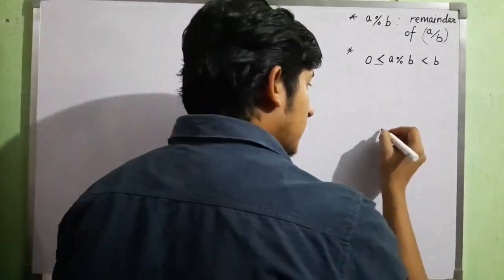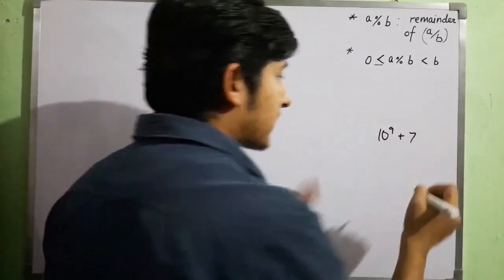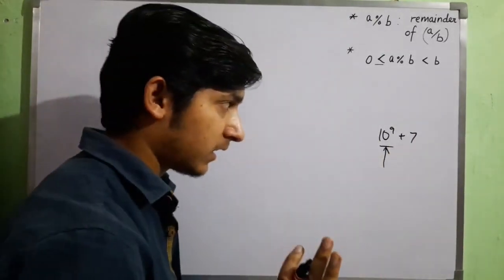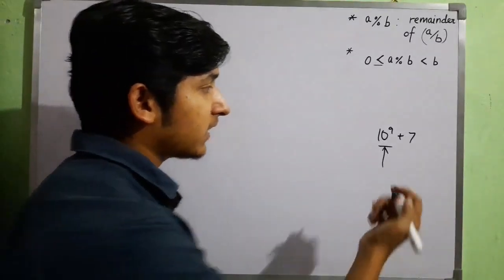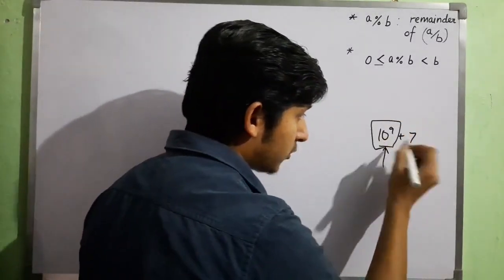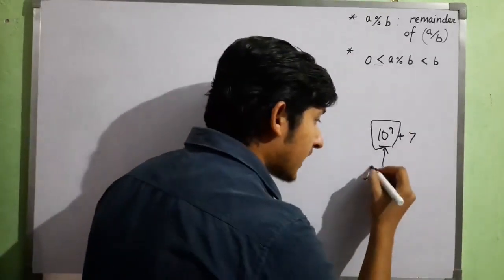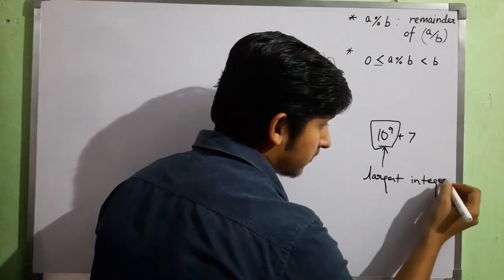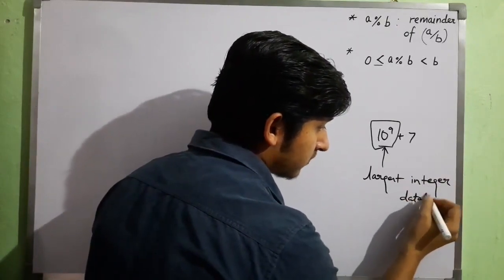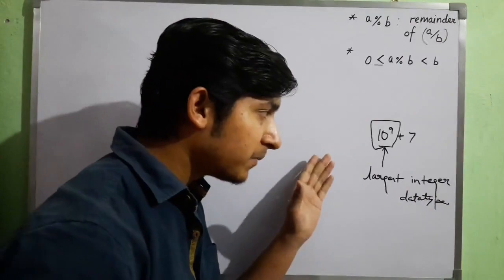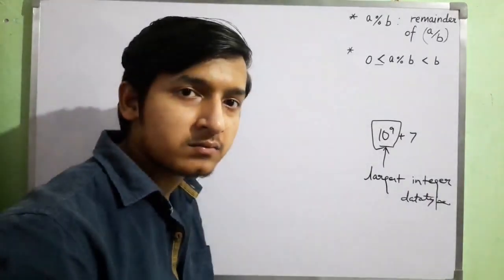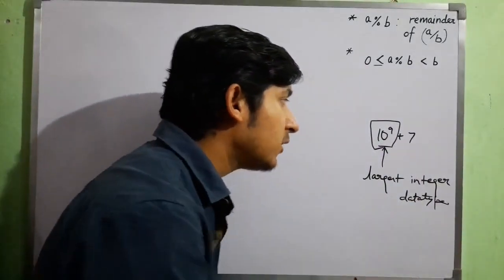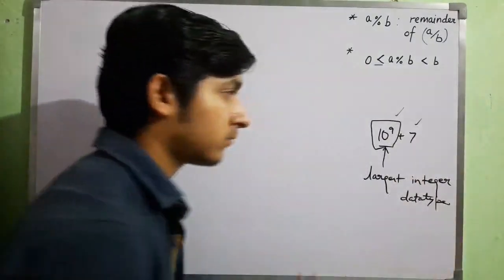Now coming to this, what's special about it? Basically, it is a great value that can be stored in the largest integer data type. It ultimately means that it's acceptable to an integer, and that's the largest possible value. So why do we not take just this, why do we add 7?